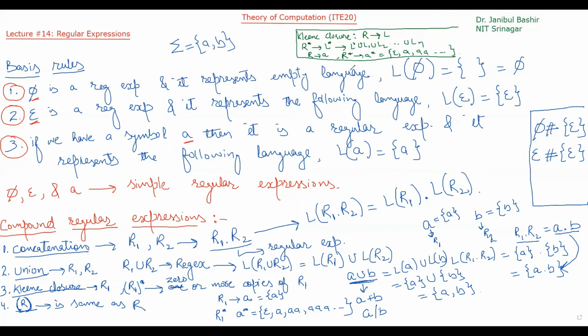Let me rub this and let's understand the concept of regular expressions with the help of some examples. For example, A star is a regular expression and it represents the following.